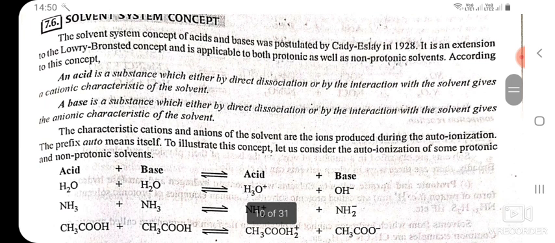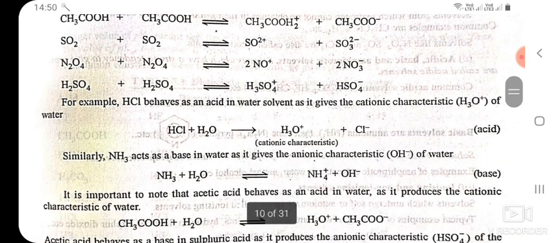A base is a substance which either by direct dissociation or by the interaction with the solvent gives the anionic characteristic of the solvent. The characteristic cations and anions of the solvent are the ions produced during the autoionization. The prefix auto means itself. To illustrate this concept, let us consider the autoionization of some protonic and non-protonic solvents.